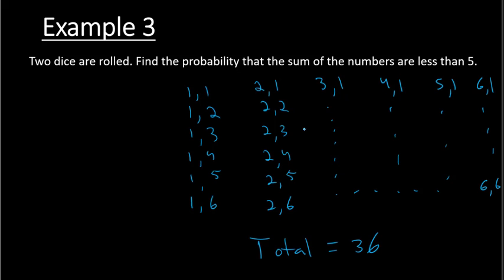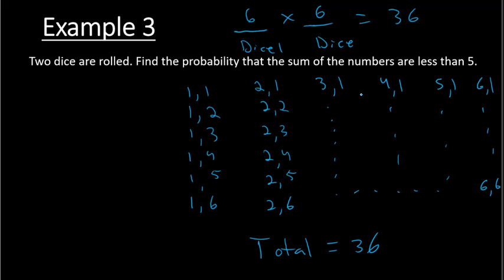We could have done that without going through all of this. We can just realize that for dice 1, there are 6 options, and for dice 2, there are 6 options. We multiply 6 times 6 to get 36 total, and that's using our fundamental principle of counting. Either way, we have 36 total possible outcomes.